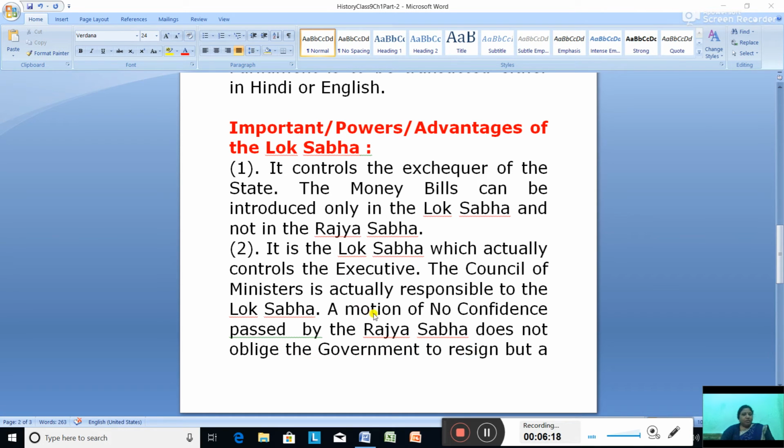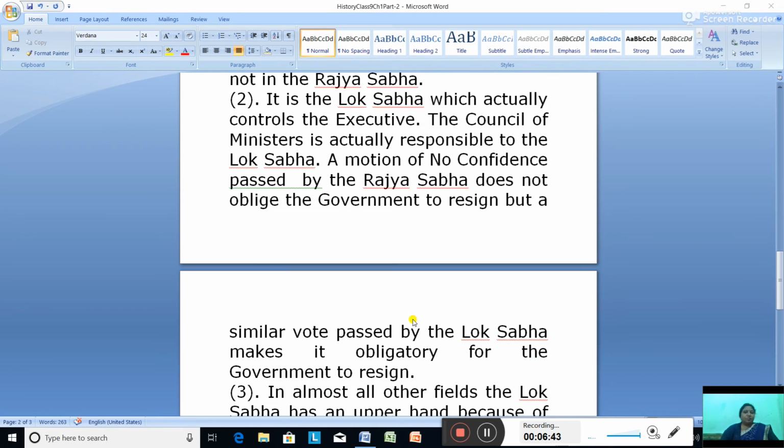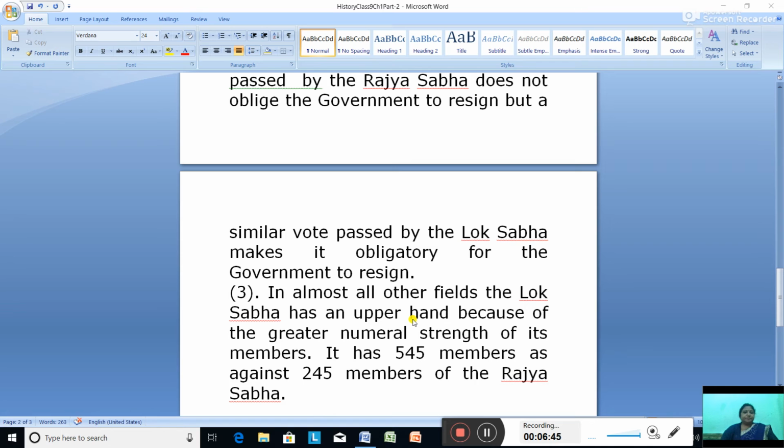The whole ministry has to resign only when it is passed in the Lok Sabha.